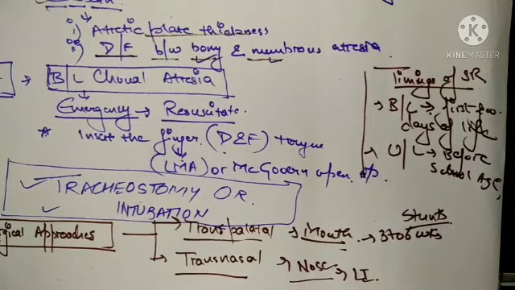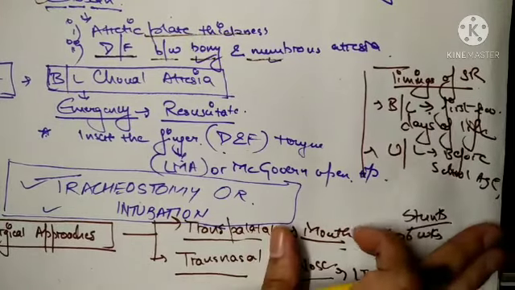Now, very important, we have seen the management. Next is the nursing management, which plays a very important role from our point of study.